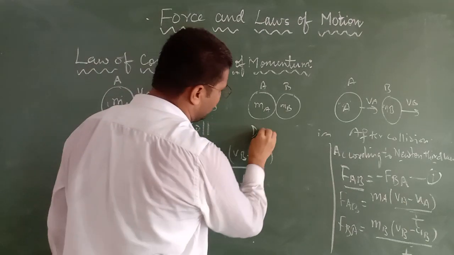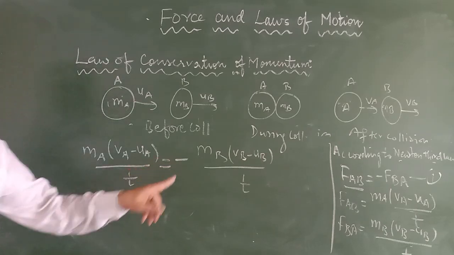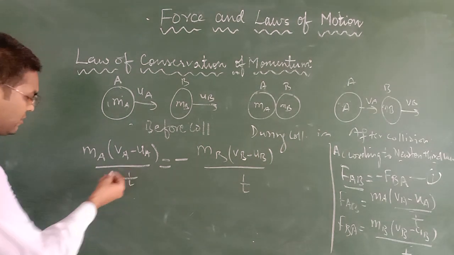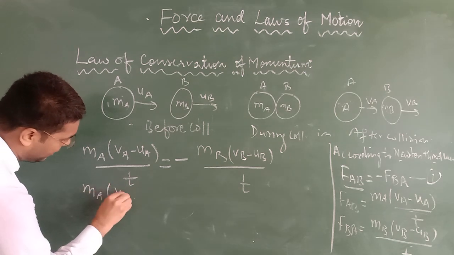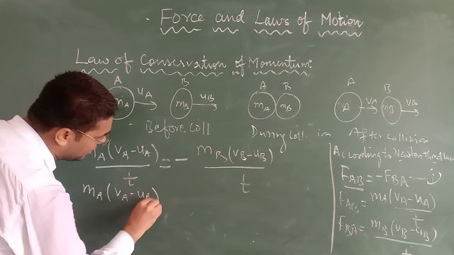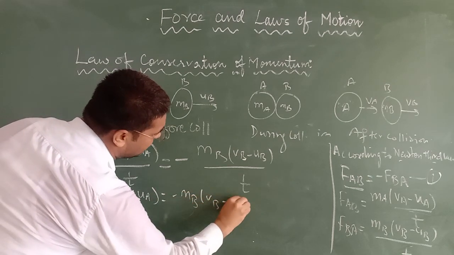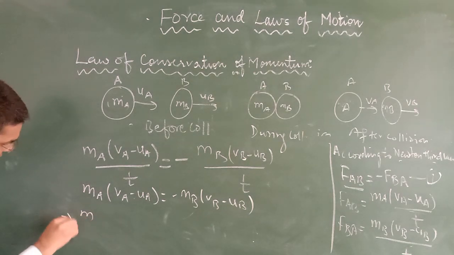Okay. So now what will happen? T and T will cancel with each other. What will remain? MA (VA minus UA) is equal to minus MB (VB minus UB). Now I will open the bracket.